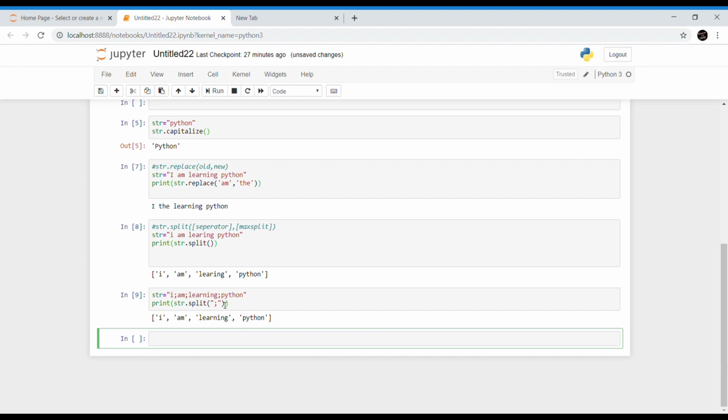What happens if I give maxsplit as 1? Now try to run this. Yeah, so only one split is allowed, and all the remaining parts are printed as such. So this is the usage of separator as well as maxsplit.